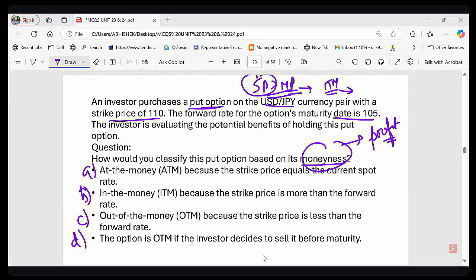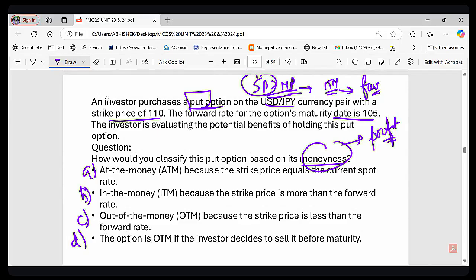मैं एग्जांपल लेके समझाता हूं, let me explain using an example. You need not remember it, you can understand it. Since the option is a put option, you are selling, right? ITM is a favorable thing. ITM मतलब कि आपको प्रॉफिट हो रहा है, तो जब आपको प्रॉफिट होगा तभी तो आपके लिए फेवरेबल होगा. So if the strike price is higher than the market price, this is the case of ITM in the put option, right? So the put option is ITM when the strike price is higher than the market price.